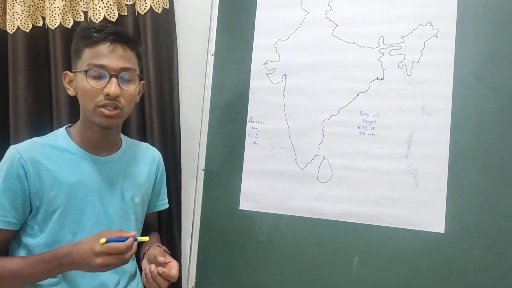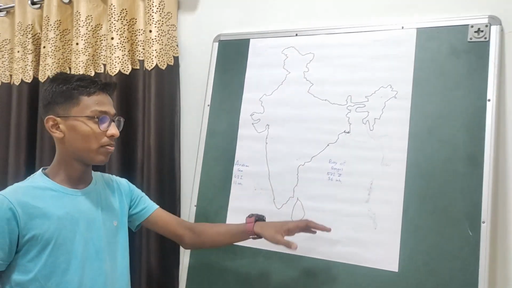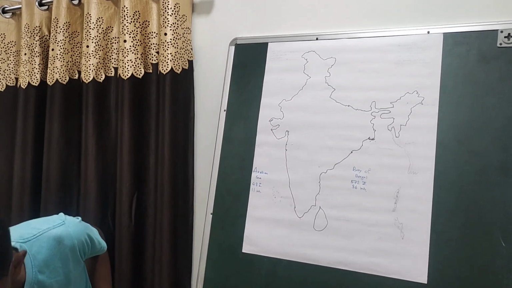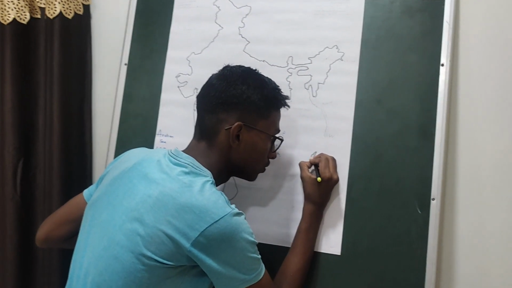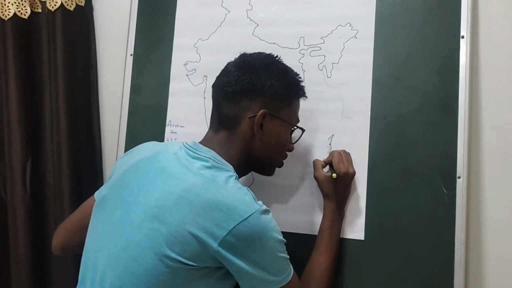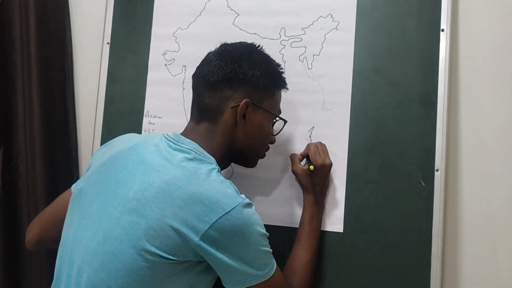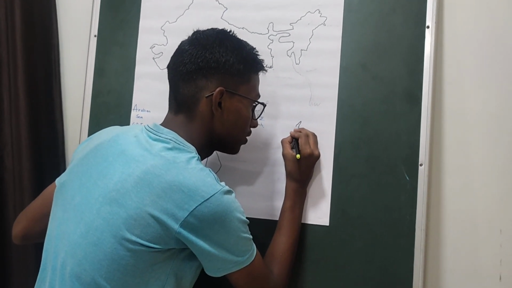So let us talk. In this video we shall know about the major 12 islands of our country. So first, in the Bay of Bengal, we have the Andaman and Nicobar Islands. These are the Andaman and Nicobar group of islands. They are located in the Bay of Bengal.